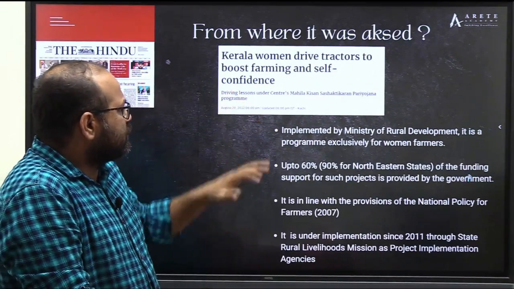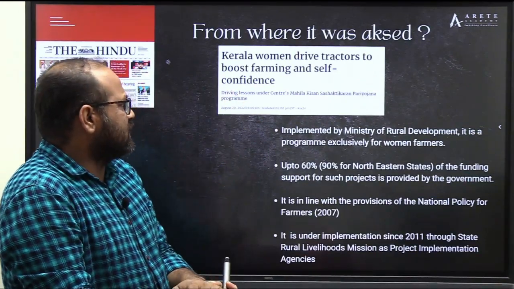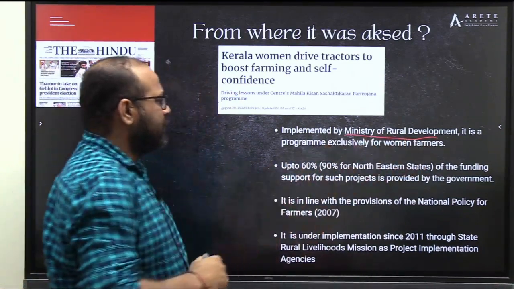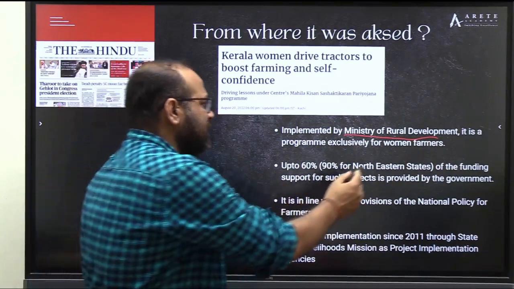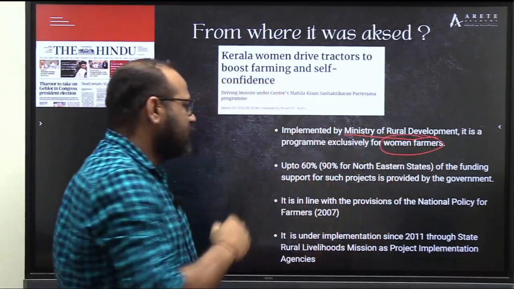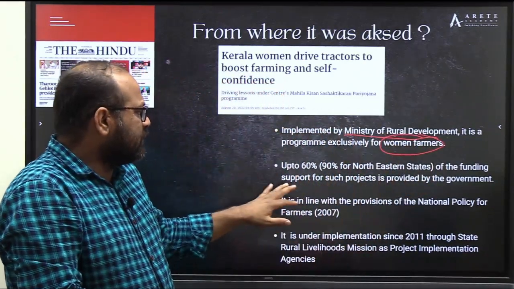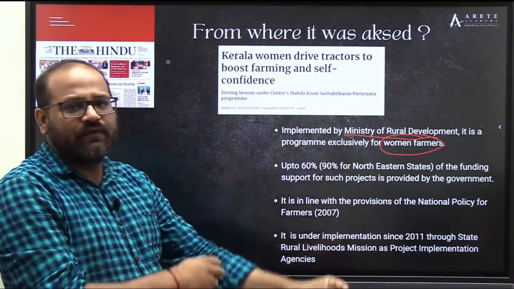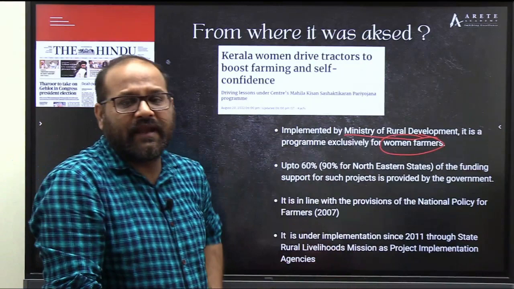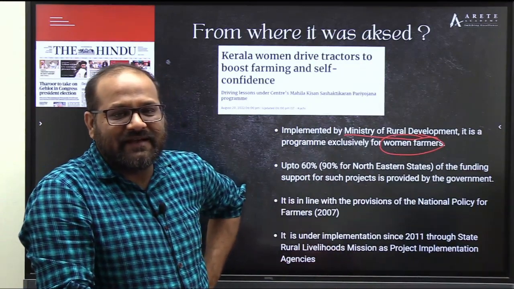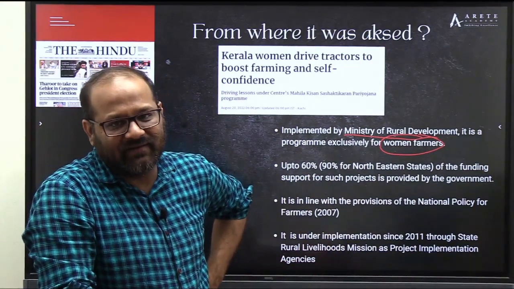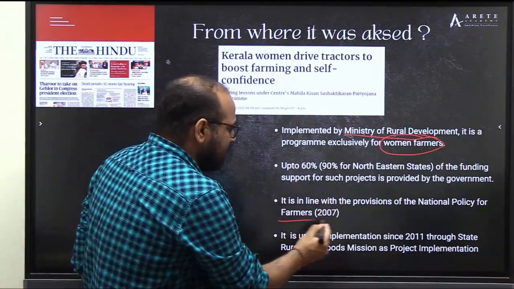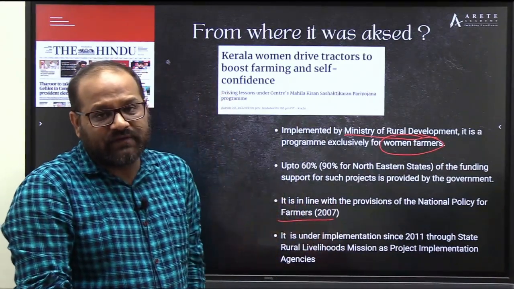So this particular Mahila Kisan Sashaktikaran Pariyojana is implemented by the Ministry of Rural Development. It is a program exclusively for women farmers, and up to 60% of the funding support for such projects is provided by the central government, and in case of northeastern states it is 90%. So it is centrally sponsored or central sector? You know the answer. It is in line with the provisions of the National Policy for Farmers 2007.